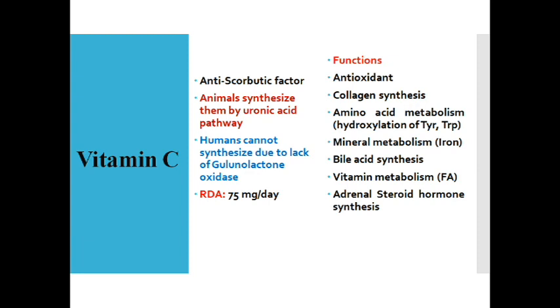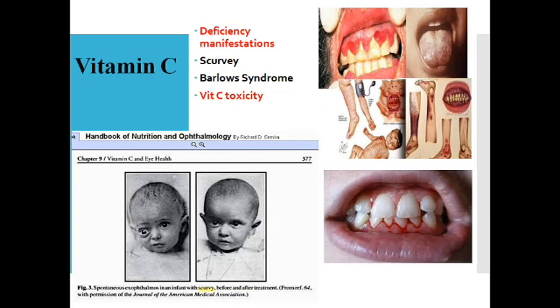And it is helpful in bile acid synthesis, because again the hydroxylation reactions are dependent on vitamin C. And it is helpful in adrenal steroid hormone synthesis. Again, they are all hydroxylation reactions. Coming to the deficiency manifestations, you can see scurvy, bleeding of gums, swelling and inflammation. And in Barlow syndrome, the infant will have an abnormal gait, and as soon as you treat it with vitamin C, the changes are really reversible.